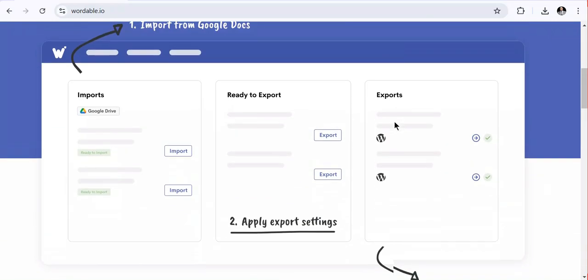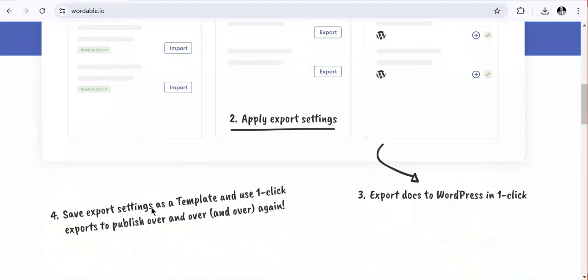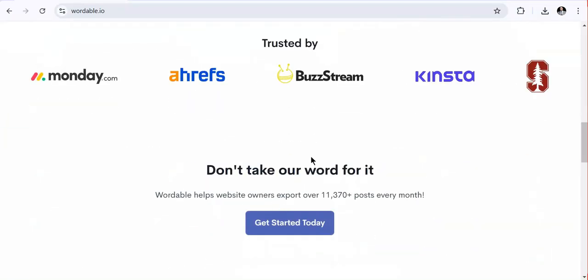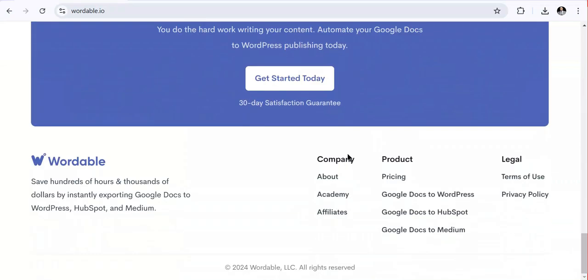As you can see, now they are showing the import, ready to export, apply export settings, export. This is the WordPress logo. You can see save export settings. So this is used to help you if you want to export the contents. We can come here at the bottom and see about this platform.